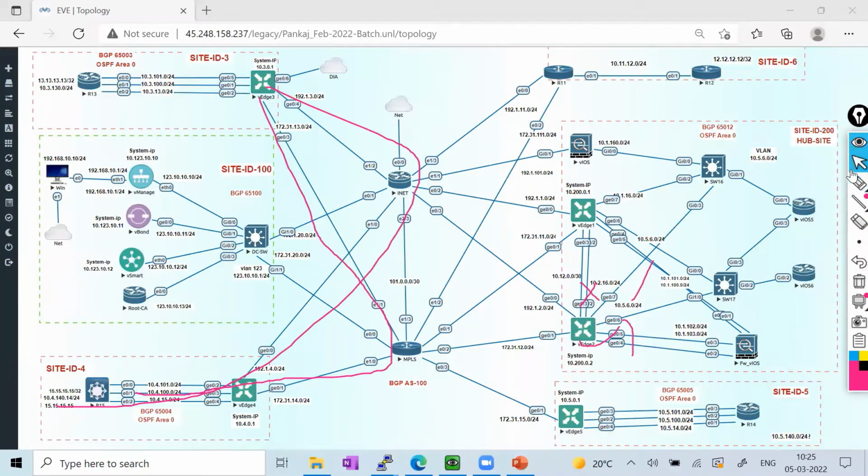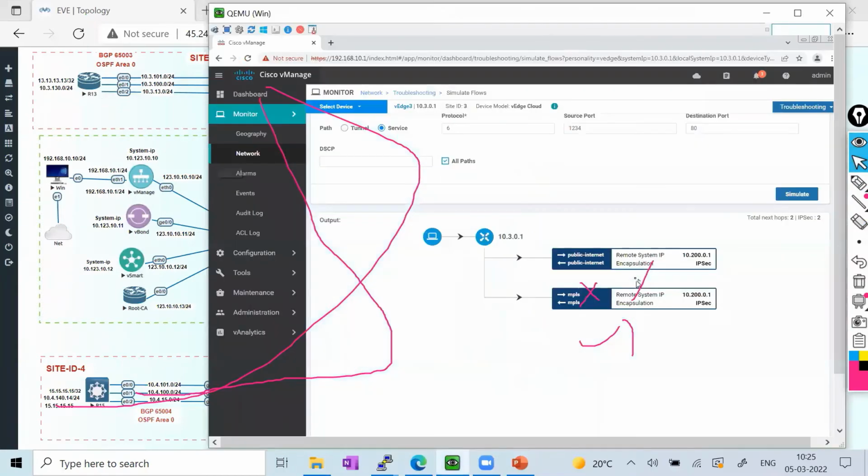Right now I have not done any configuration, so you can see that it is doing ECMP by default. That means it is using per flow load balancing and the traffic is going via both of the links. But I don't want this, because I want the internet circuit to handle the internet-based applications and the MPLS circuit to handle only the MPLS-based applications. But in case of failure, they should also cater to both types of requirements. So this is my requirement.